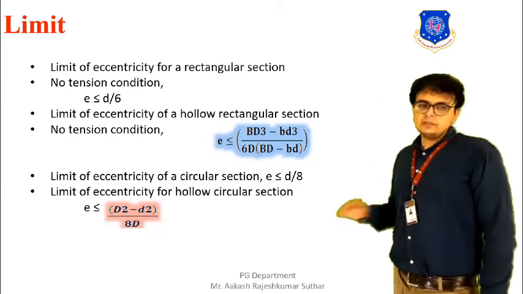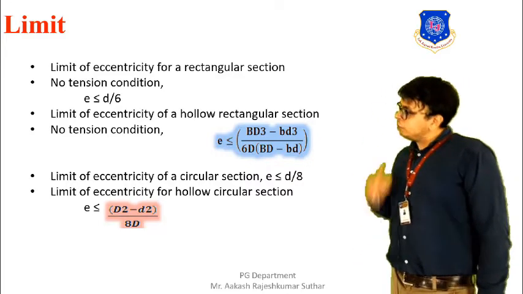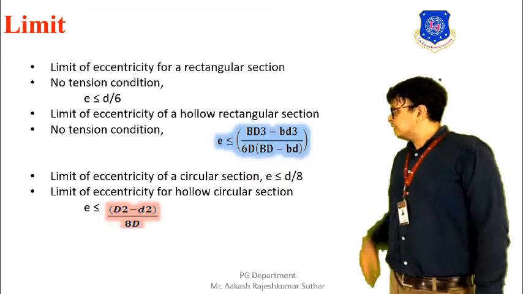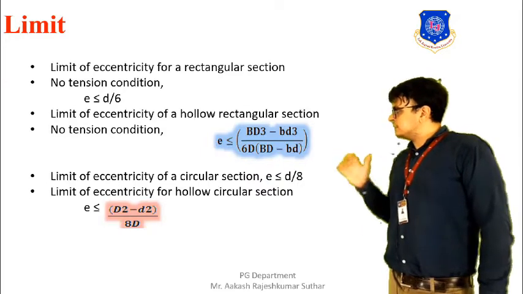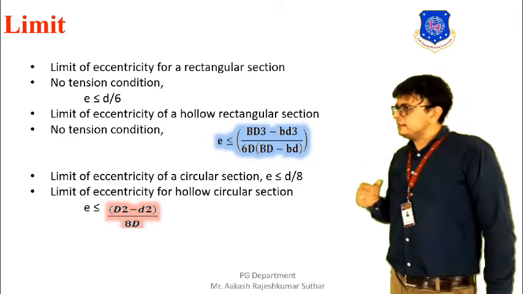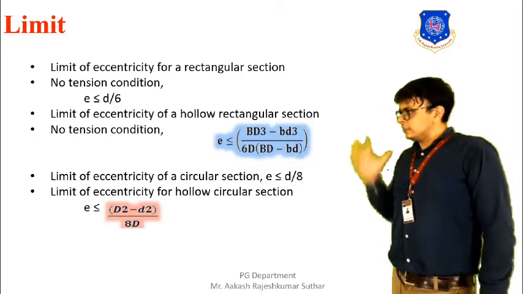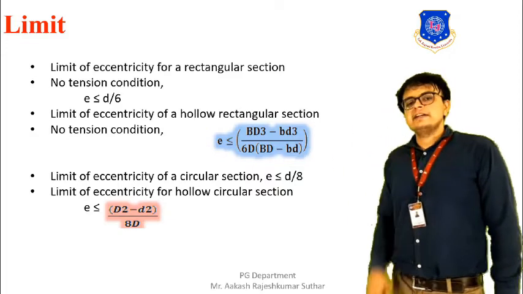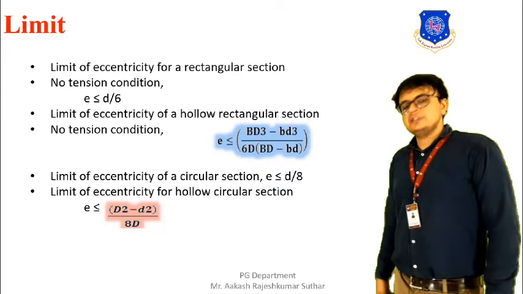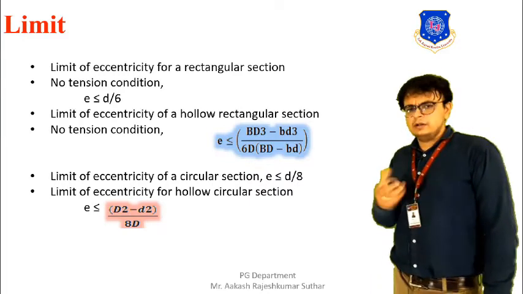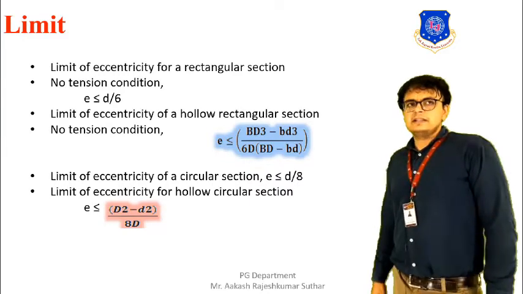If we have a hollow rectangular section, where capital B is the outer dimension and small b is the inner dimension, capital D is the outside dimension and small d is the inner dimension, so there will be a hollow space.